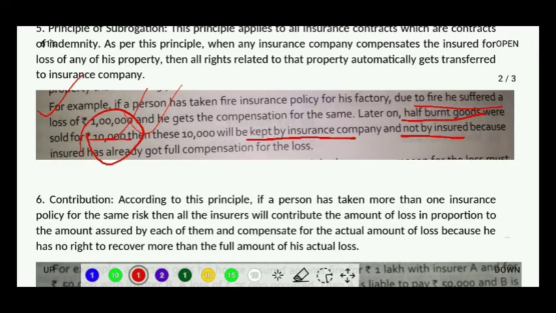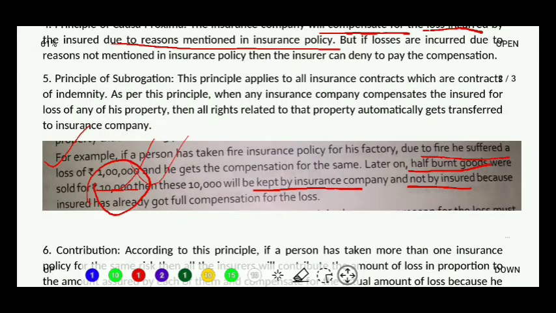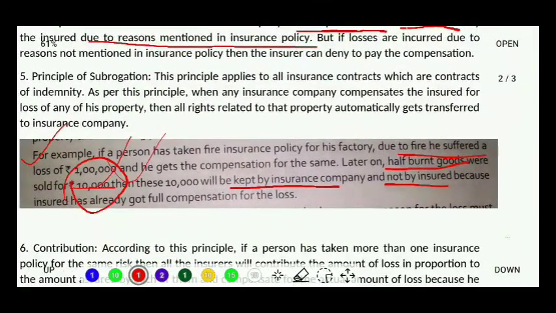Understood principle of subrogation? This principle applies to all insurance contracts which are contracts of indemnity. As per this principle, when an insurance company compensates the insured for the loss, then any rights, means any kind of ownership related to that property, automatically pass to the insurance company. So by selling the half burnt goods or the remaining goods as scrap, whatever income is there will be passed on to the insurance company. That is actually the right of the insurance company. Understood principle of subrogation?